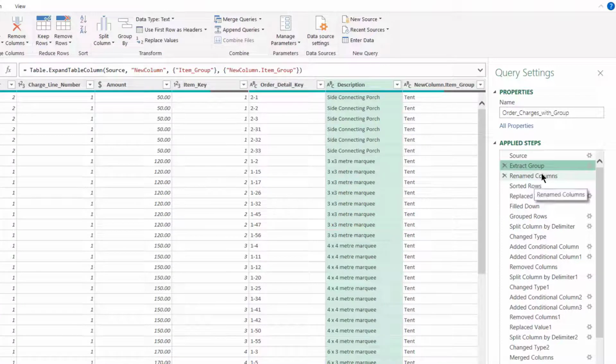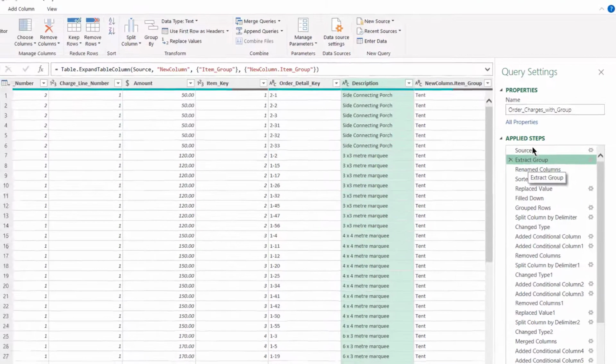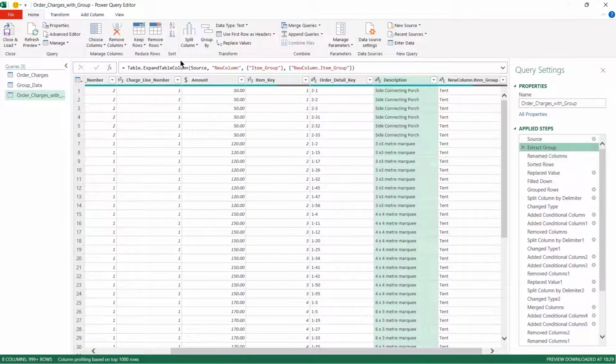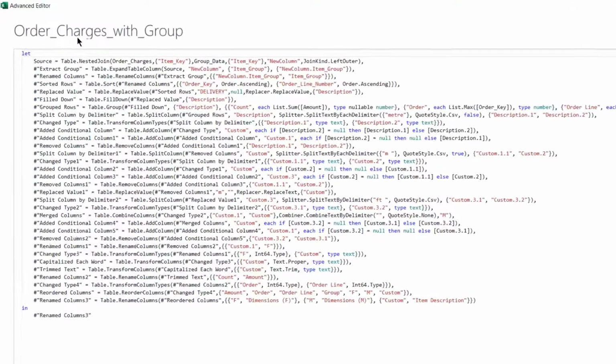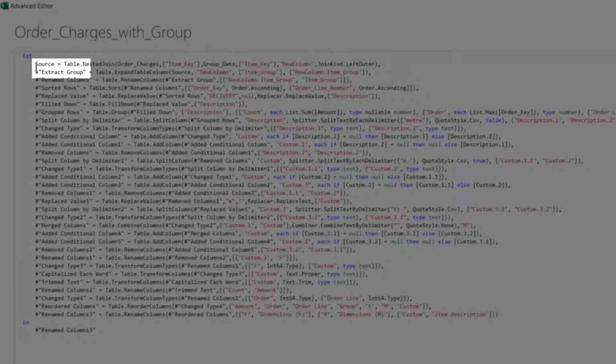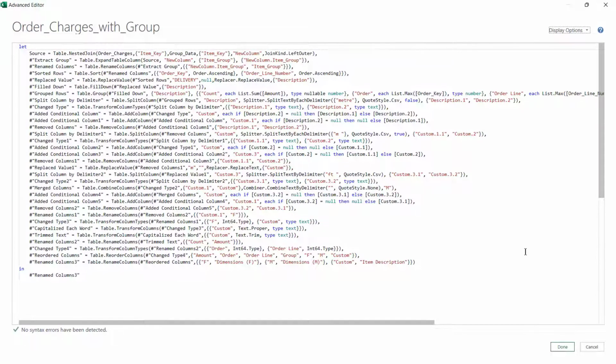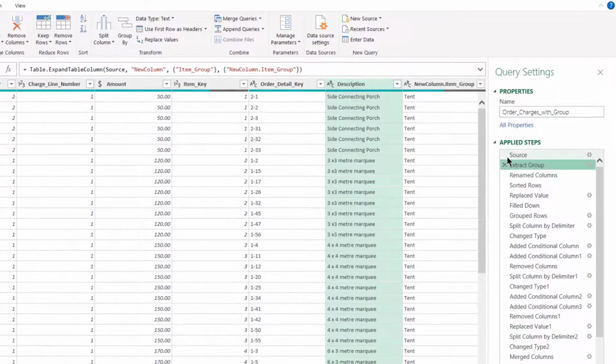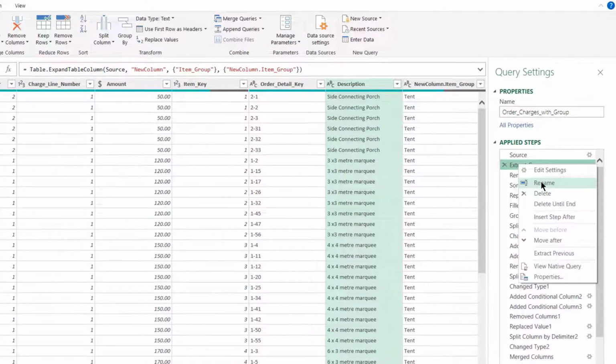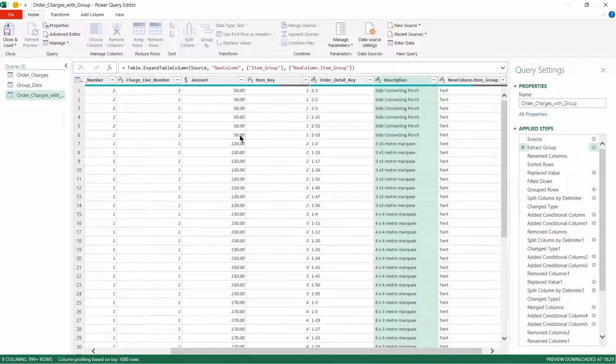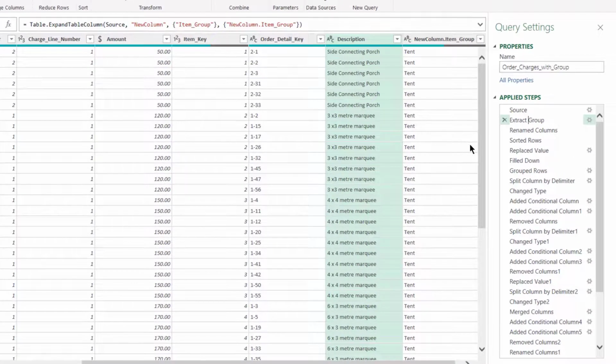However, there's another thing that you need to bear in mind when you're renaming your steps. And that is, if we go to the advanced editor, we'll see that the source step is just written as it is, but for steps with spaces in, it has a hash and then speech marks. This tells Power Query to ignore the space. So if I create step names which don't have a space in, then I can achieve the same thing. There's a couple of ways of doing this. I can use underscores like I have done with the query names, or I can use camel case, where we just have a capital letter for the beginning of each word. So I'm going to use camel case with this example.